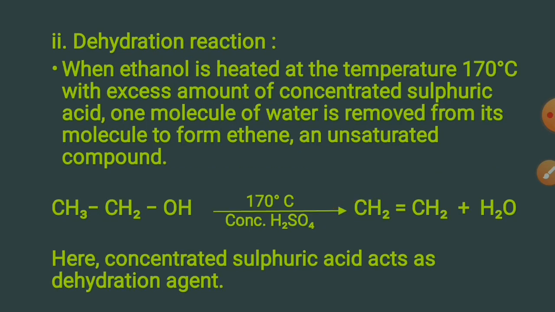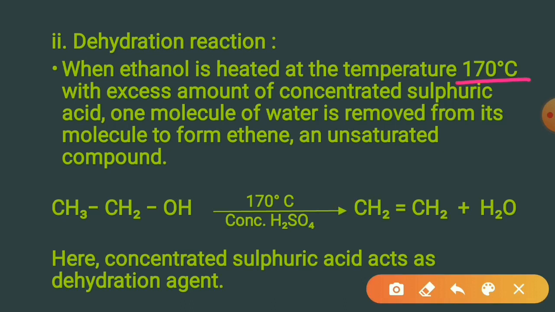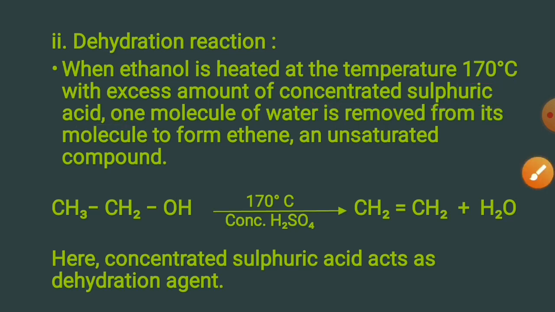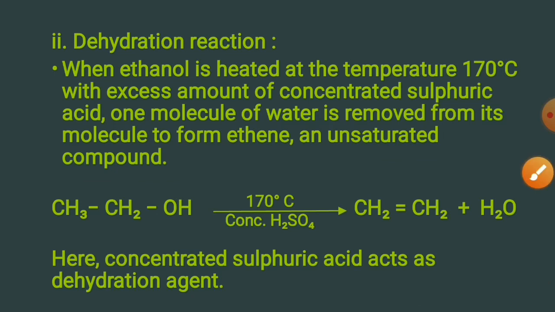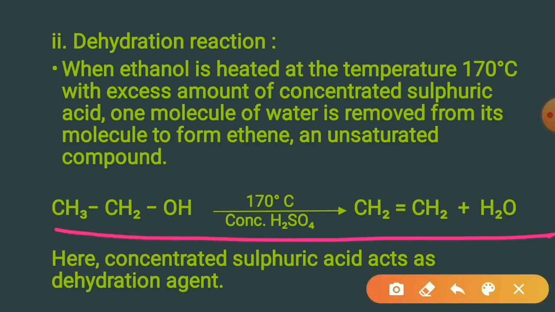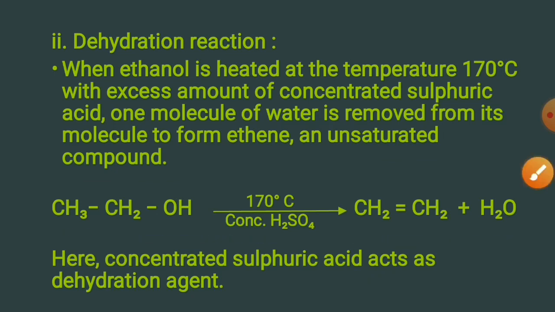Next is the dehydration reaction. When ethanol is heated at a temperature of 170 degrees centigrade with excess concentrated sulfuric acid, one molecule of water is removed from its molecule to form ethene, an unsaturated compound. You can see the reaction for that here, and the concentrated sulfuric acid acts as a dehydrating agent.